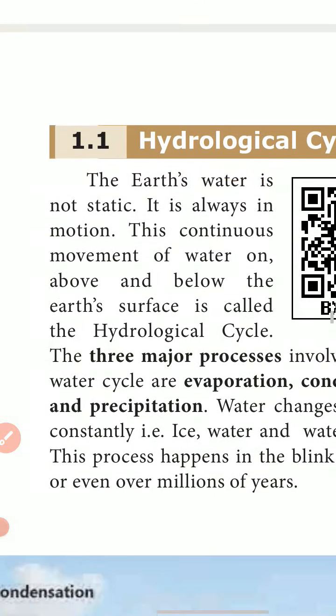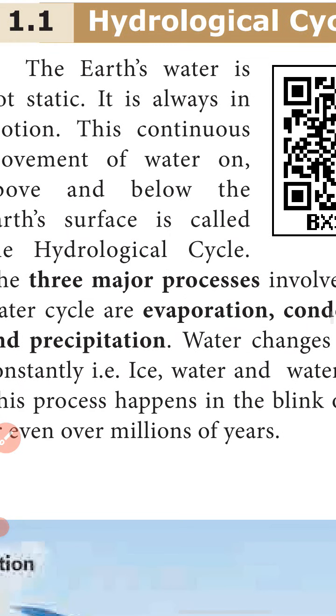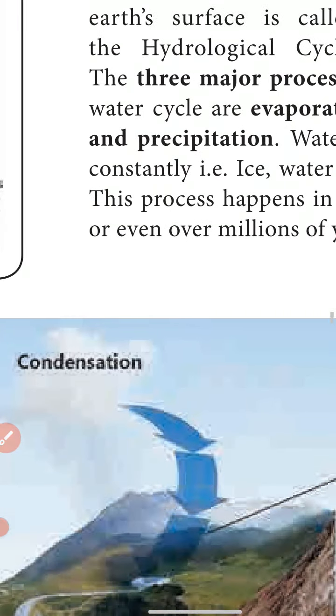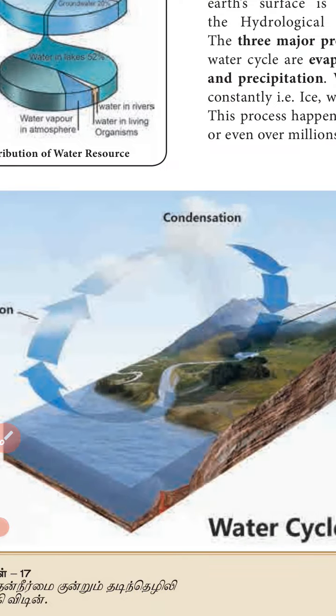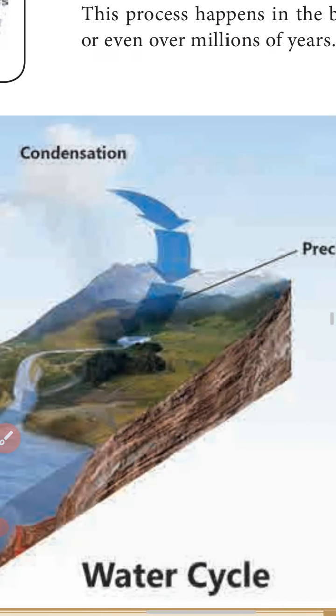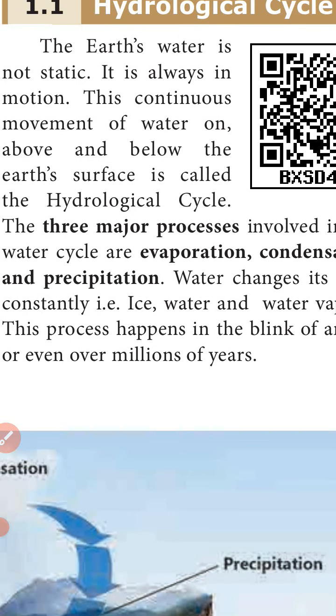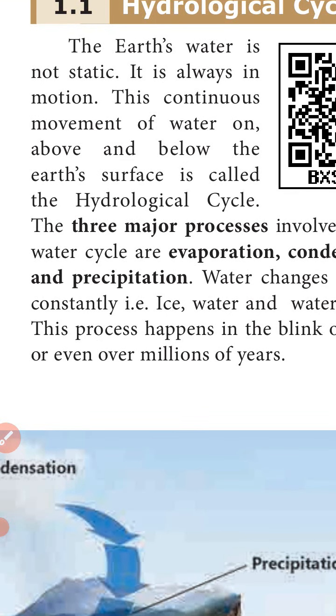Next one is the hydrological cycle. What is the meaning of the hydrological cycle? See this picture. The earth's water is not static, it is always in motion. This continuous movement of water on, above and below the earth's surface is called the hydrological cycle.